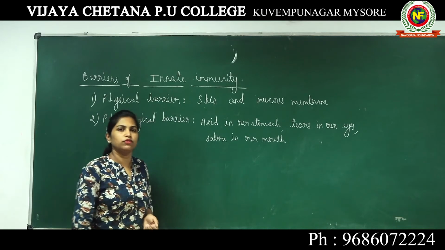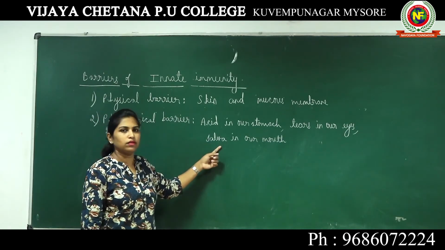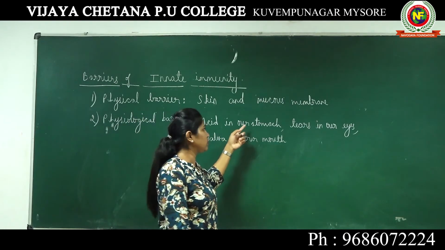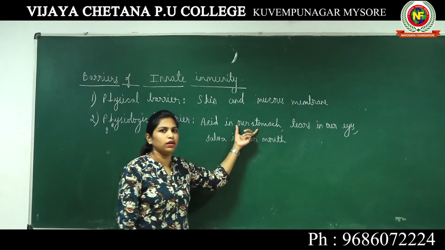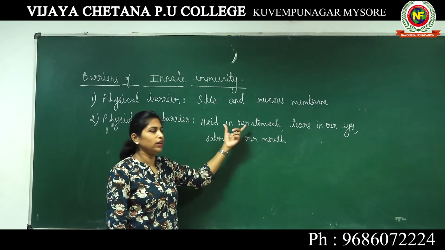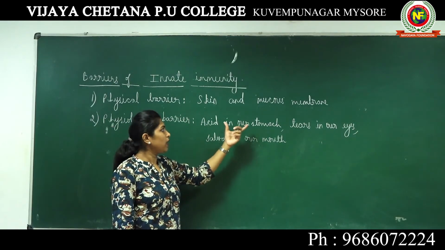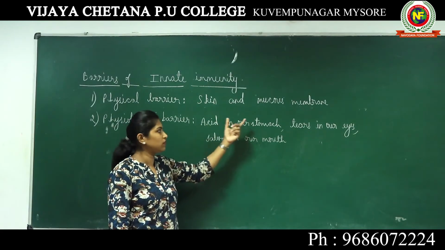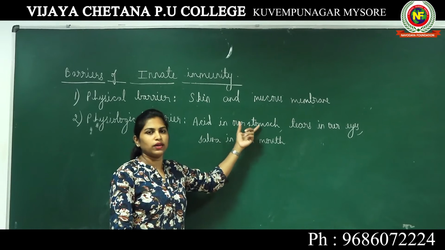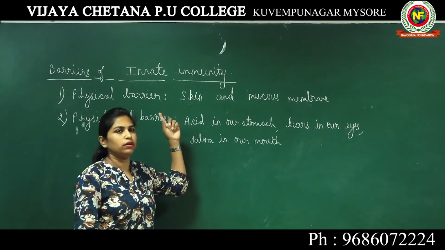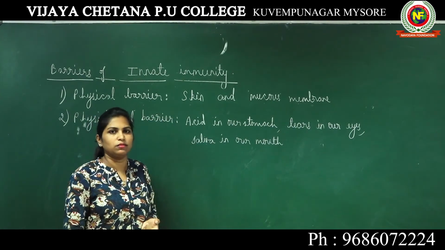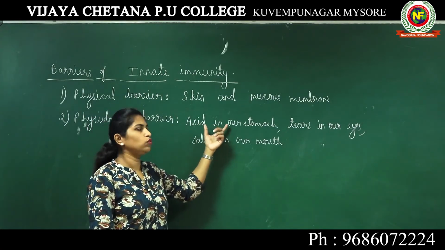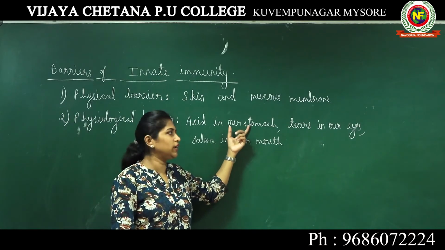These are the examples of physiological barriers. Acid in our stomach. Our stomach has an acidic pH because of the presence of hydrochloric acid. Along with helping in digestion, this acid also carries out some immunity, defense mechanism. That means it also kills any unwanted pathogen entering our body along the GI tract.